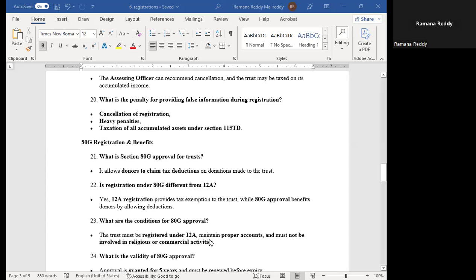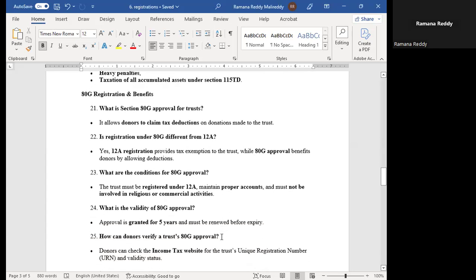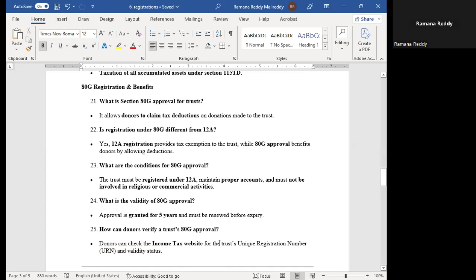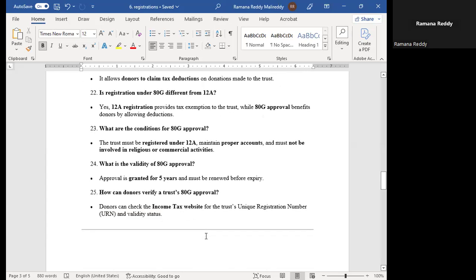What are the conditions for 80G approval? The trust must be registered under 12A first, then maintain proper accounts and must not be involved in religious or commercial activities. What is the validity of 80G approval? It is granted for 5 years and must be renewed before expiry. How can a donor verify a trust's 80G approval? Donors can check on the income tax website for the trust's unique registration number URN and the validity status.